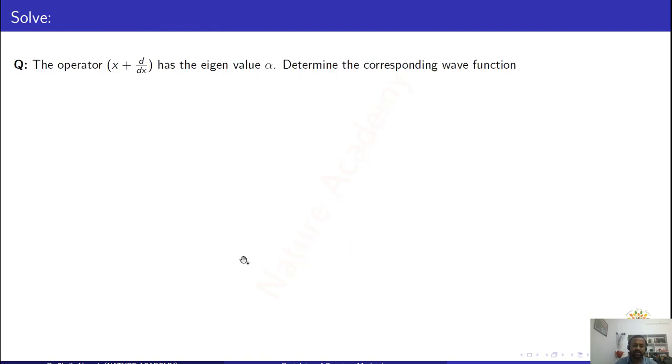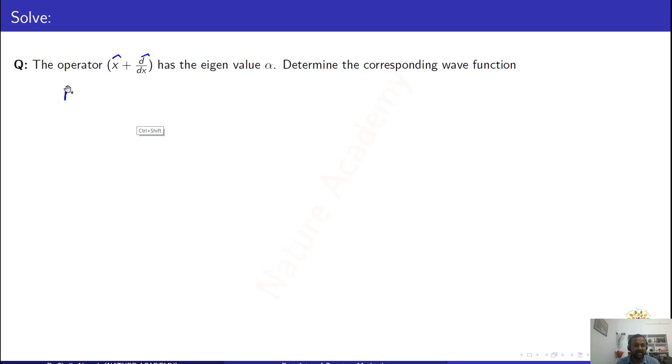So let us try to solve one problem. This question appeared many times in GATE exam and Central Universities exams. The operator x plus d by dx has the eigenvalue alpha. Determine the corresponding wave function. If you want, you can write the operators with caps also. For simplicity, I removed these caps. There is an operator which has an eigenvalue.